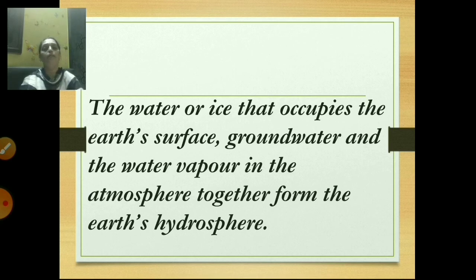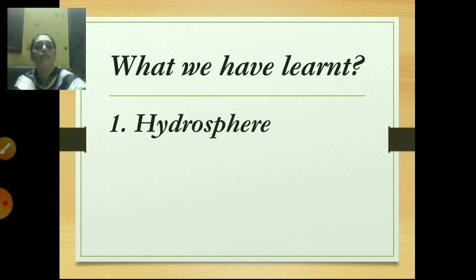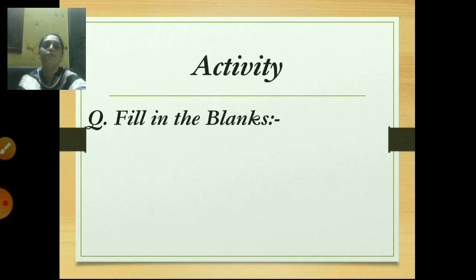Yes, our next point is the water or ice that occupies the earth's surface, groundwater, and the water vapor in the atmosphere together form the earth's hydrosphere. This means, students, the water or ice on the earth's surface, groundwater, and the water vapor in the atmosphere all together form the earth's hydrosphere. Hydrosphere means water. Very good. What we have learned today is that hydrosphere means water.